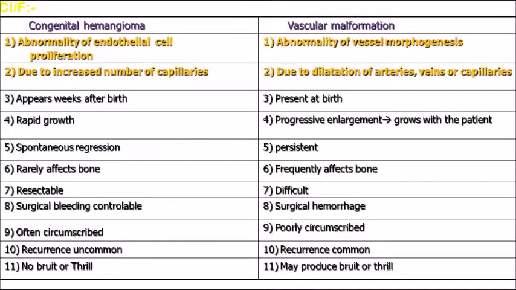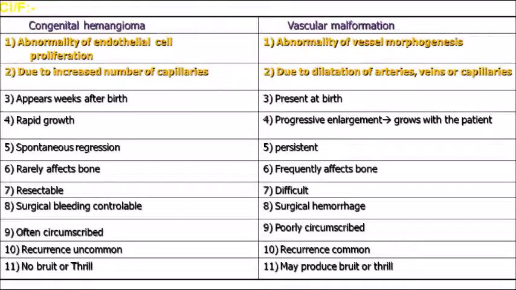Now let's learn a few important differences between congenital hemangioma and vascular malformation. Congenital hemangioma, by birth itself the individual will be having this neoplasm. It's a developmental anomaly, so there will be abnormality of the endothelial cell proliferation. As you know, a blood vessel has an endothelial cell layer. So there is an abnormality in the proliferation of endothelial cells in congenital hemangioma, whereas in vascular malformations you can see abnormal vessel morphogenesis. There is some abnormality in the arrangement or the development of the vessel. That is vascular malformation.